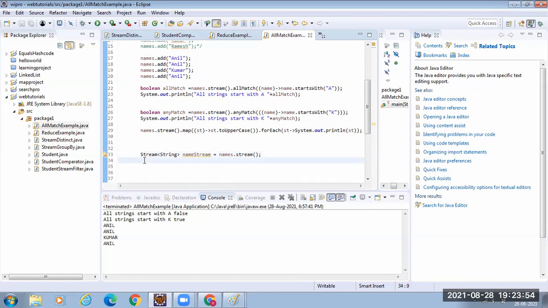Okay. Now on the stream, you can invoke the operations. Okay. forEach is the terminal operation. Okay.